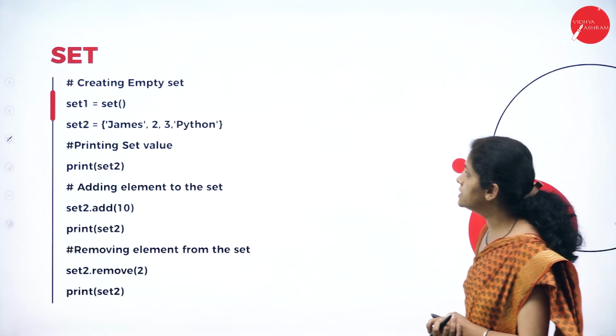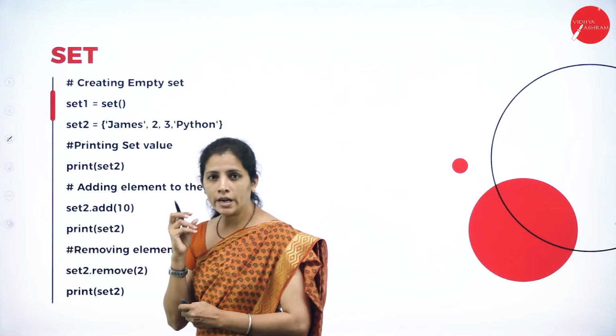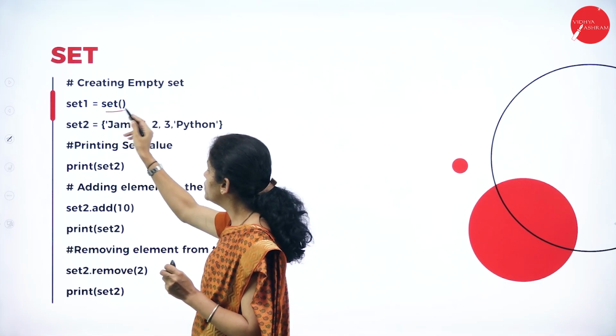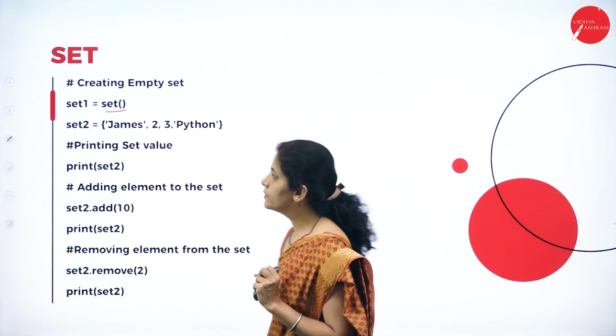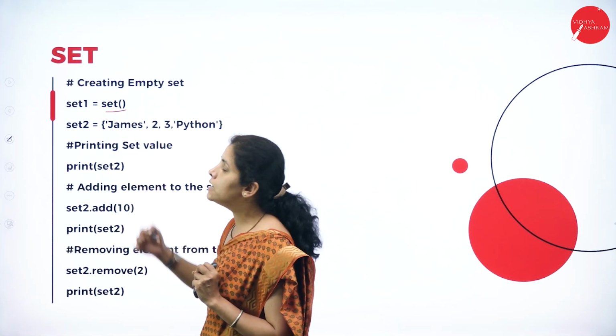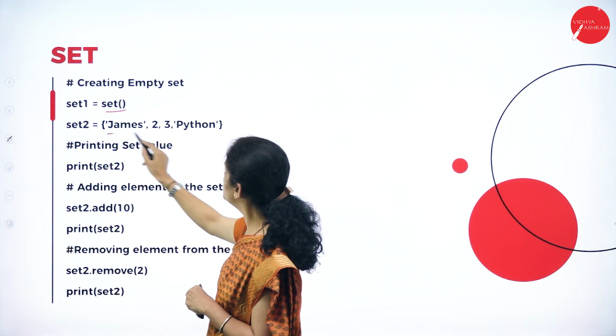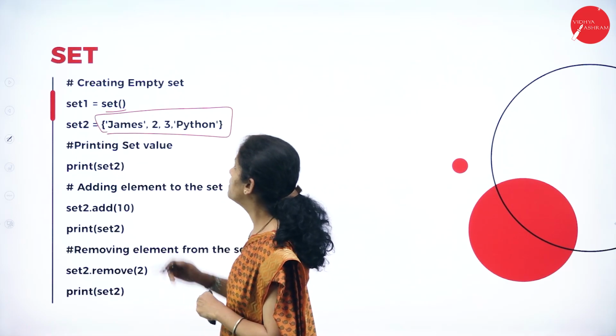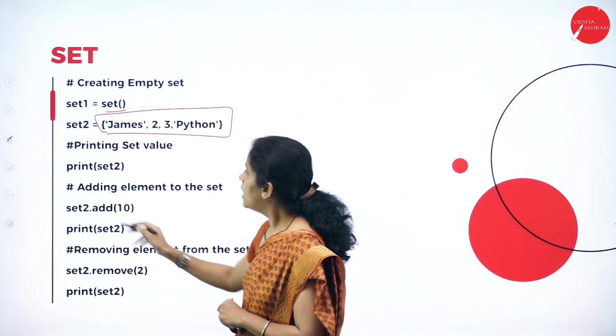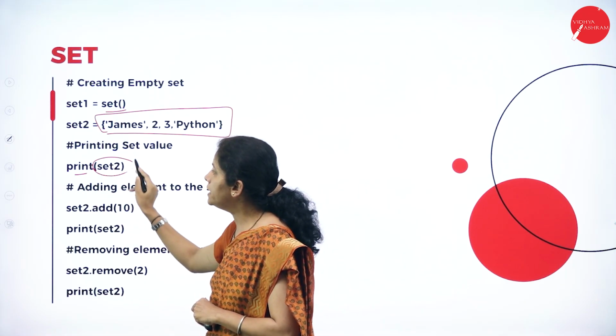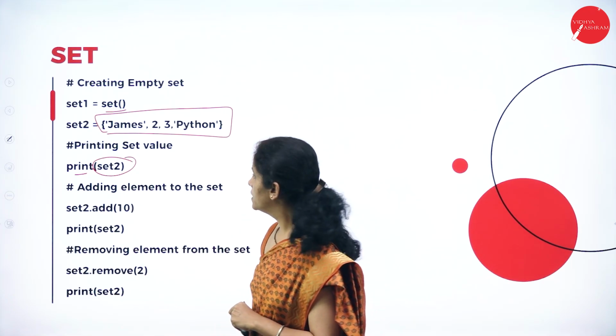So to create a set, I am going to use the method set. Now another way to create a set is by using curly brackets. Then I am going to print set2.